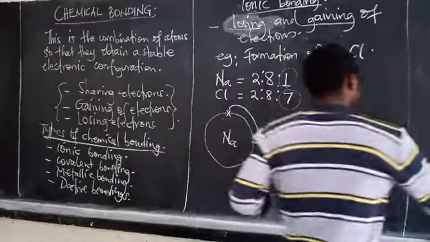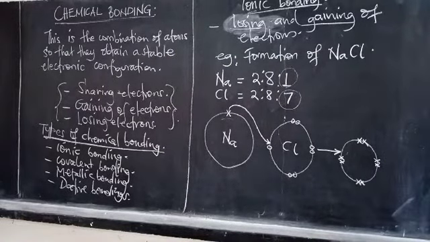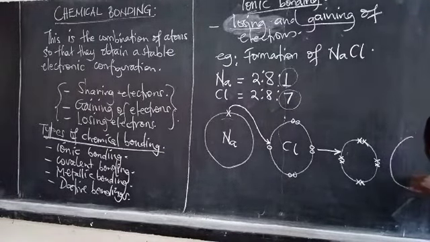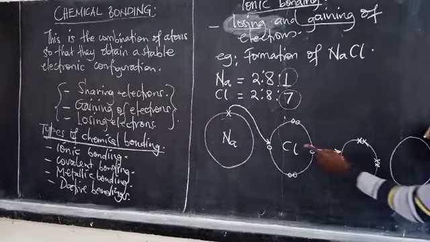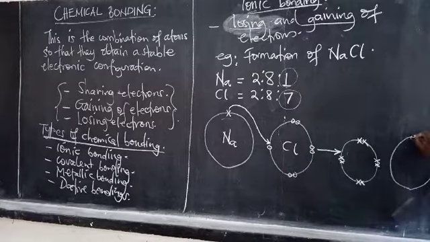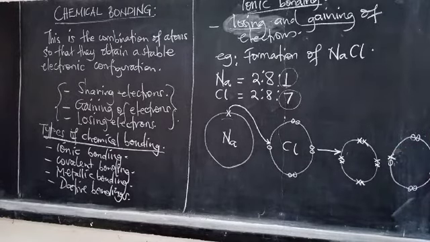The other one has gained the electron. It has gained an electron that has come to pair with the other electrons.